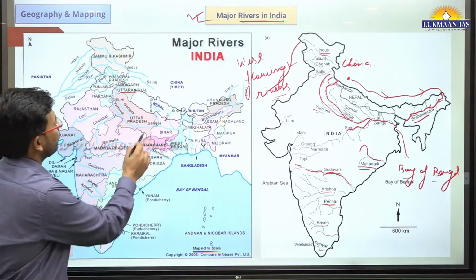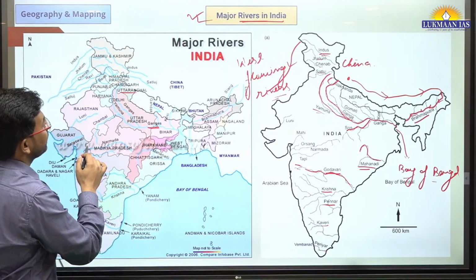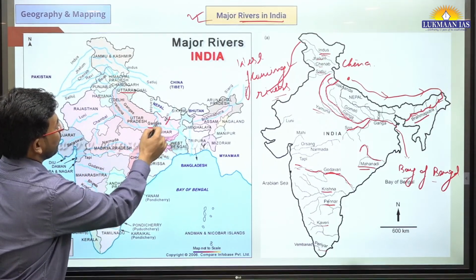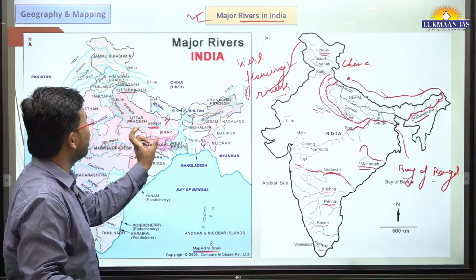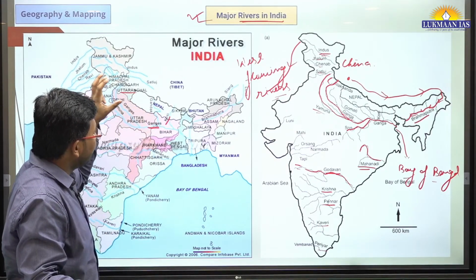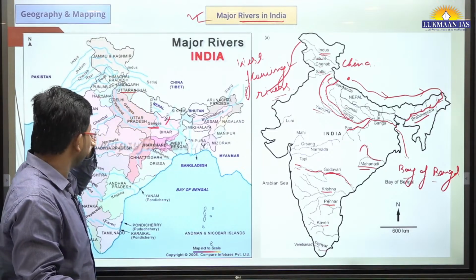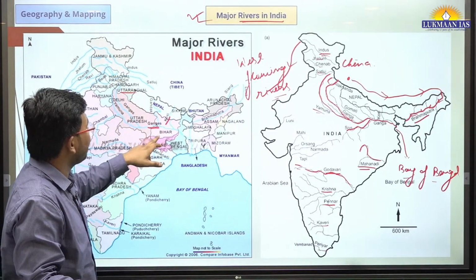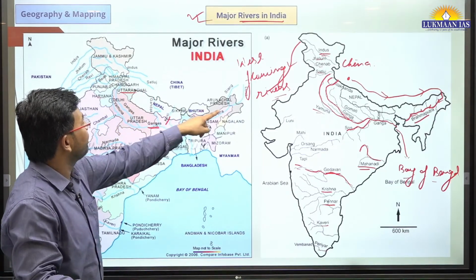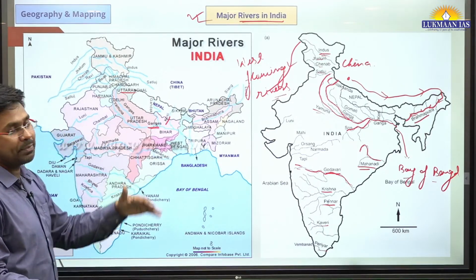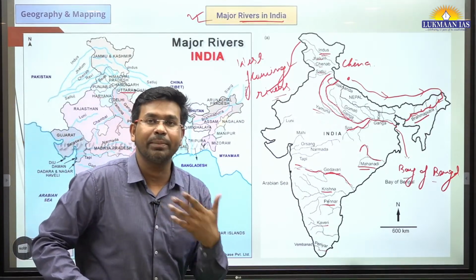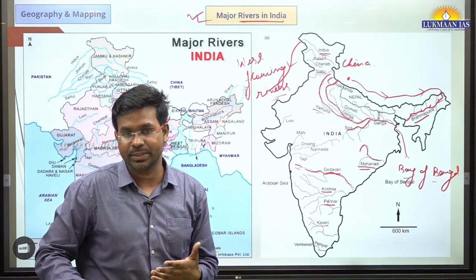Okay, so if we talk about the Ganges or Ganga river system, if I talk about Kosi, as I said, Kosi is considered to be the sorrow of Bihar or sorrow of Nepal, because it causes floods in Bihar, that's the thing. Brahmaputra river you can see here. So these two maps will give you an overview, a little bit of understanding about the river systems in India.